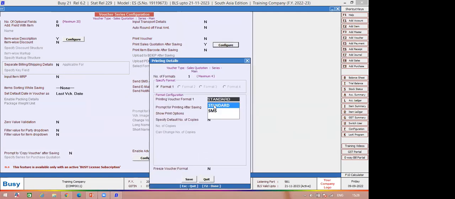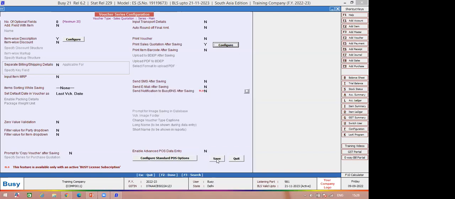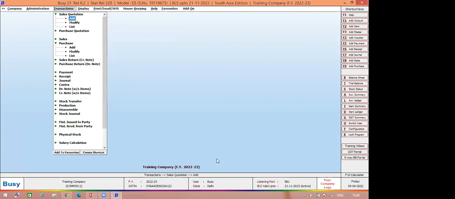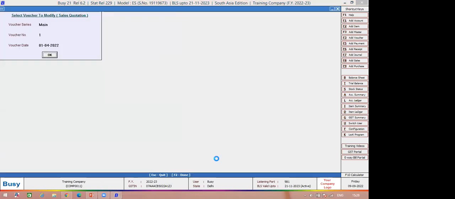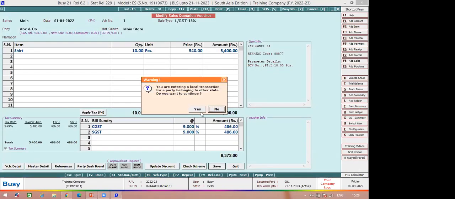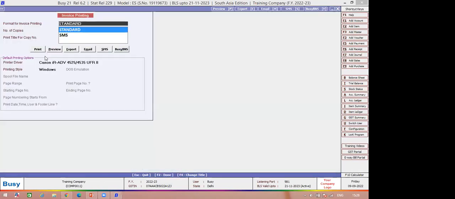Let's say I select the standard format, as I already have the standard format in Busy. Let's first look at the standard format. You can configure your quotation format according to your requirement, but right now I will show you the standard format that we provide in Busy. When we save this quotation, it will ask for printing. I select this printing option over here.